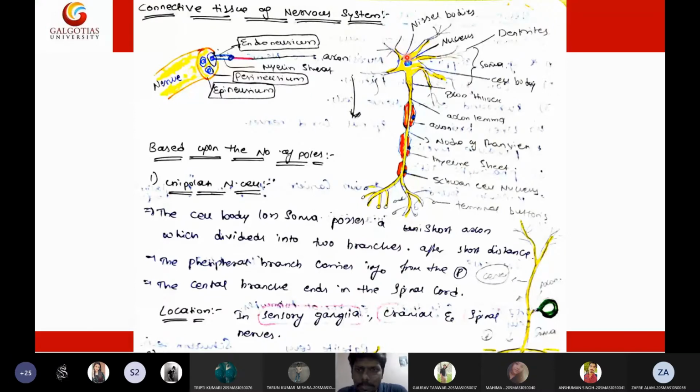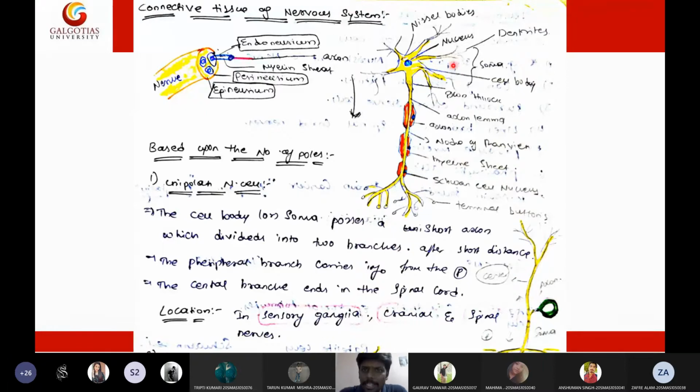Okay, so what is the purpose of these dendrites? These dendrites stay in connection with other neurons. Any two neurons will connect with each other by dendrites. This is the connection among the neurons. How can I tell that?